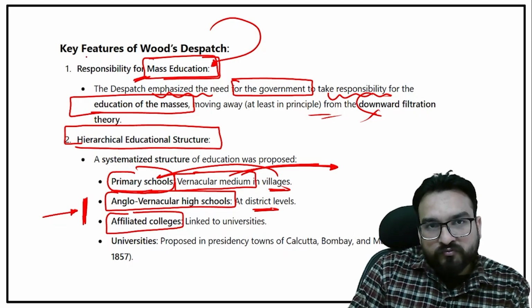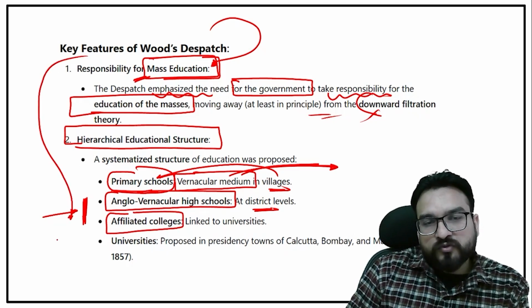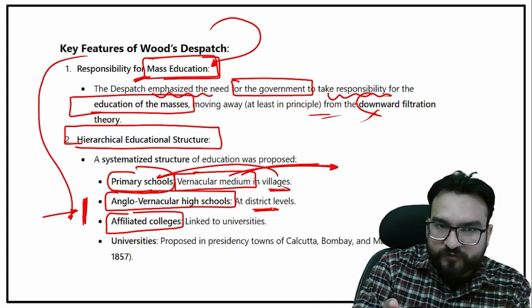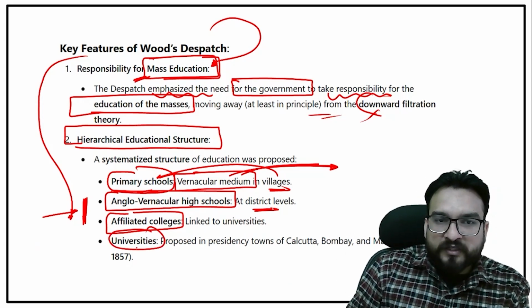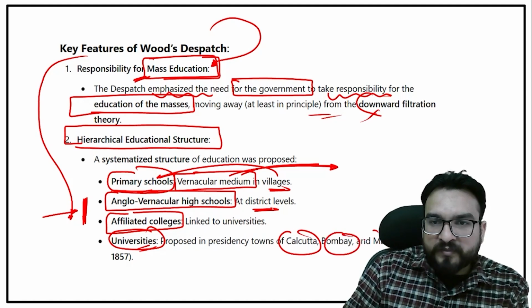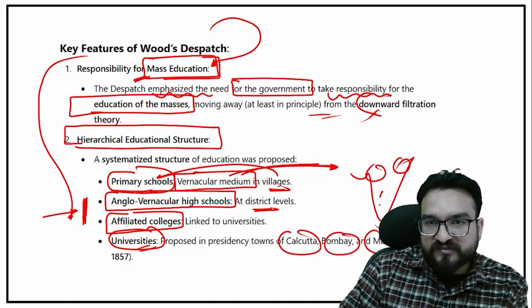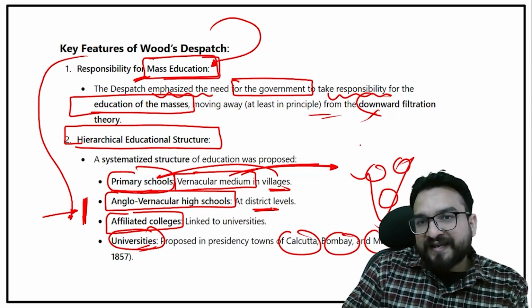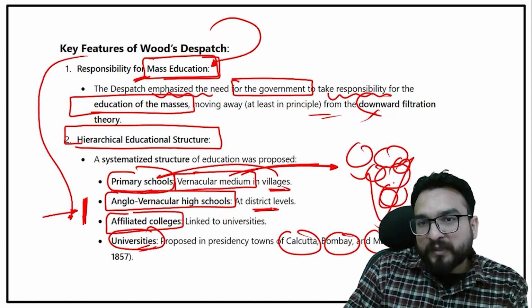Wood's Dispatch, or Charles Wood, also focused on the opening up of universities on the same lines as London University of that time. So he focused upon opening universities like Calcutta, Bombay, Madras. At the 3 presidencies, 3 institutes should be opened up. Also, he advised that every province should have an education department.